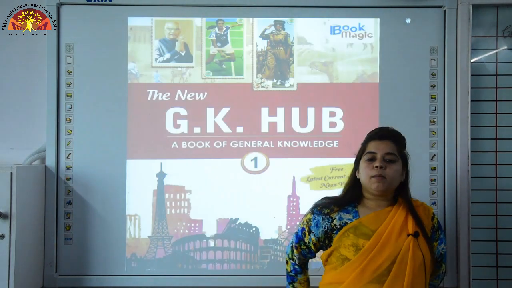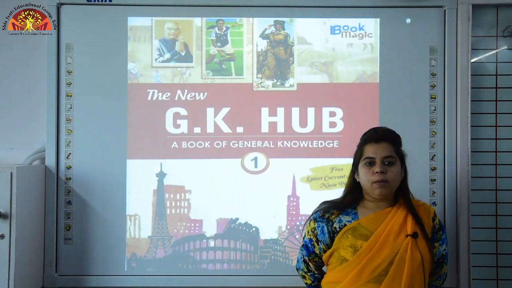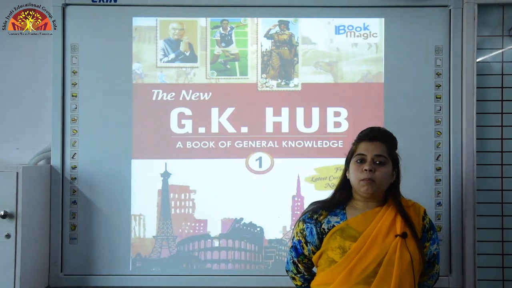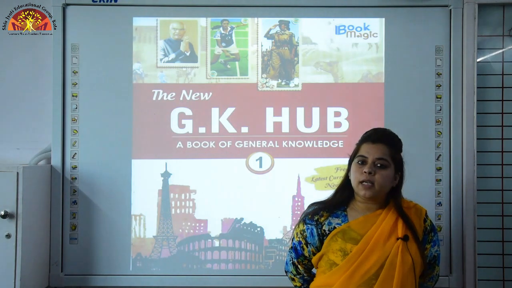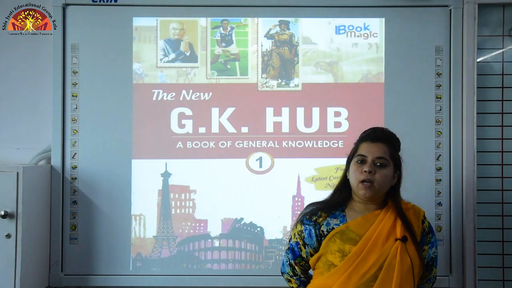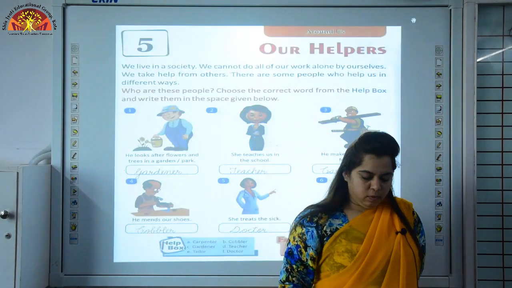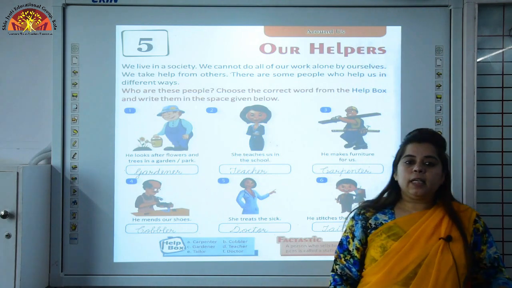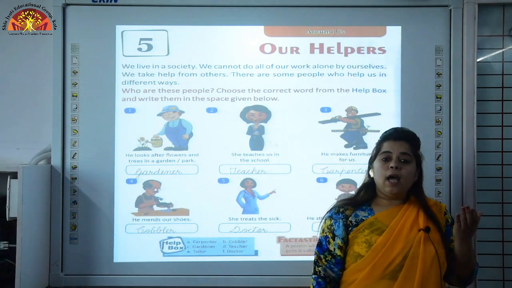Students, today I am here to teach you General Awareness GK. Today we are going to discuss chapter number 5 and chapter number 6. So, take out your books and open page number 1111. Okay children. Chapter number 5 is Helpers. Name of the chapter is Helpers.